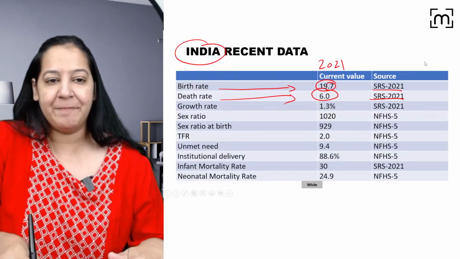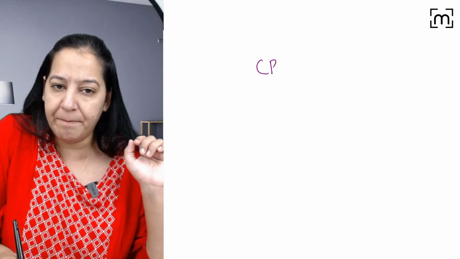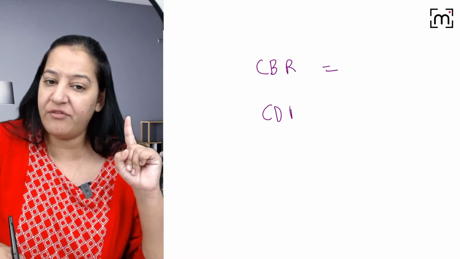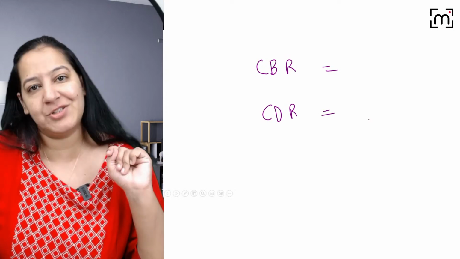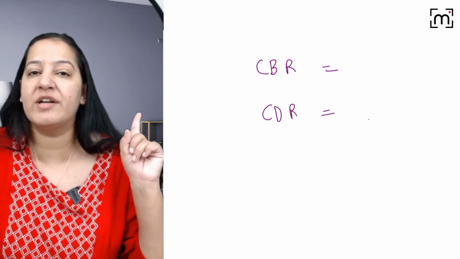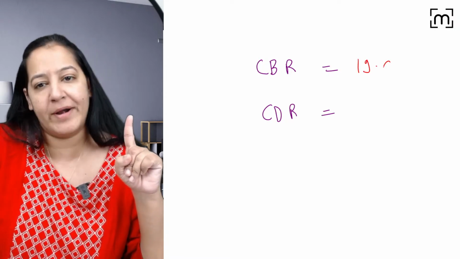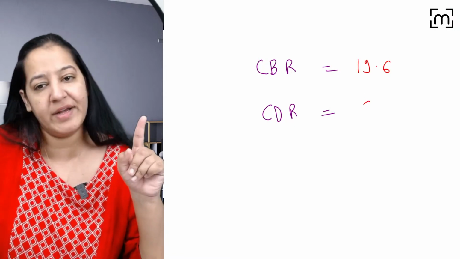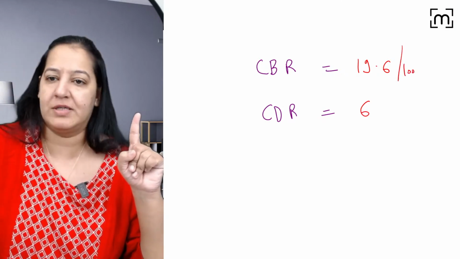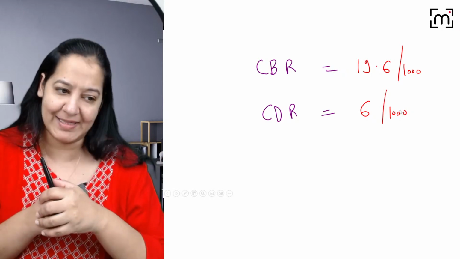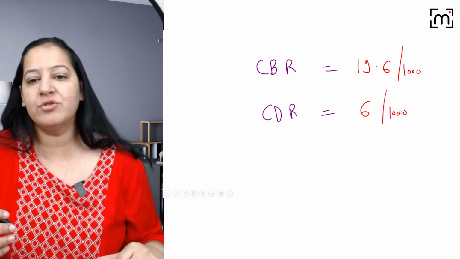Can you tell me what is the crude birth rate of India? The value. And what is the crude death rate for India? Tell me the latest 2021 SRS data. If you talk about the birth rate, it's 19.6. And if you ask about the death rate, it's 6. Both are per thousand. I explained to you the meaning of this, right?